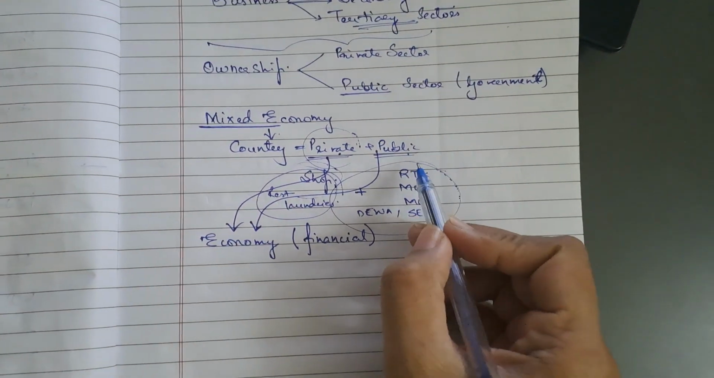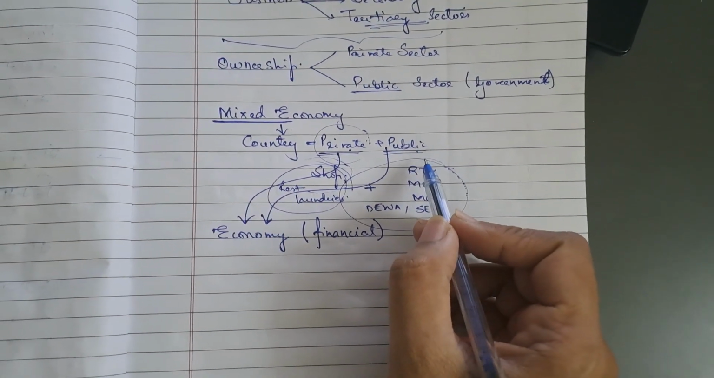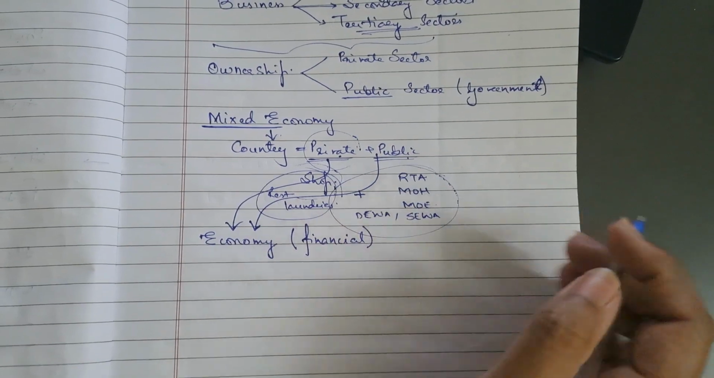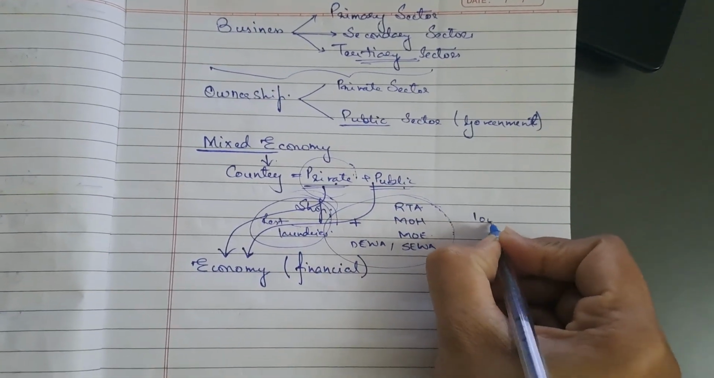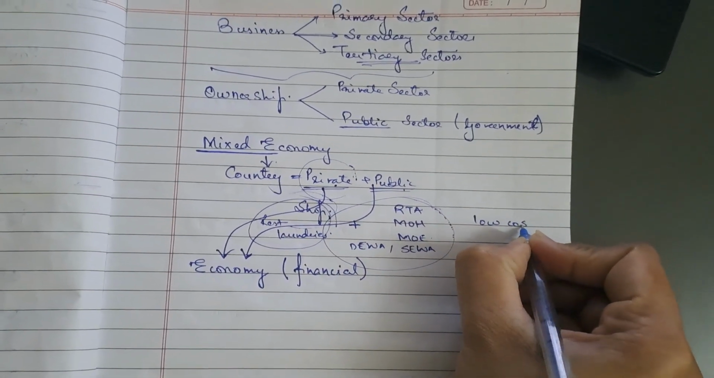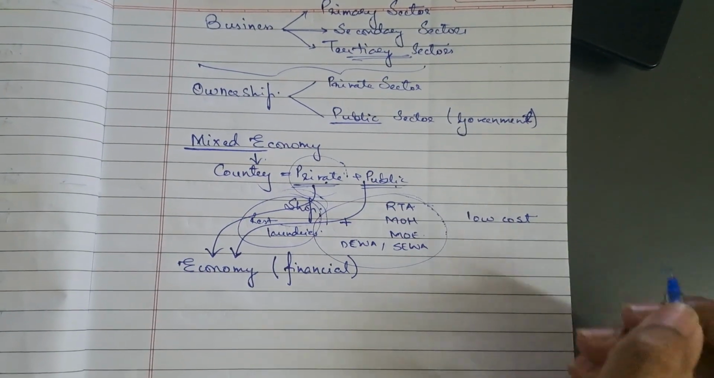Now how does the government run the public sector businesses? The government runs the public sector businesses keeping them at low cost. They will be less expensive when compared to the other businesses, first and foremost thing.